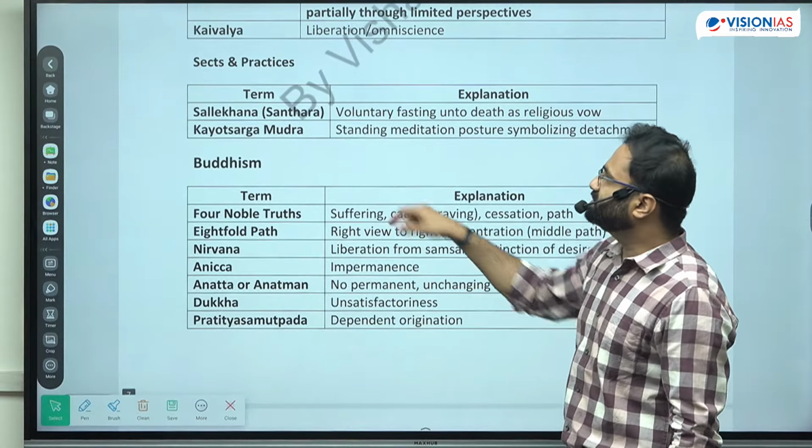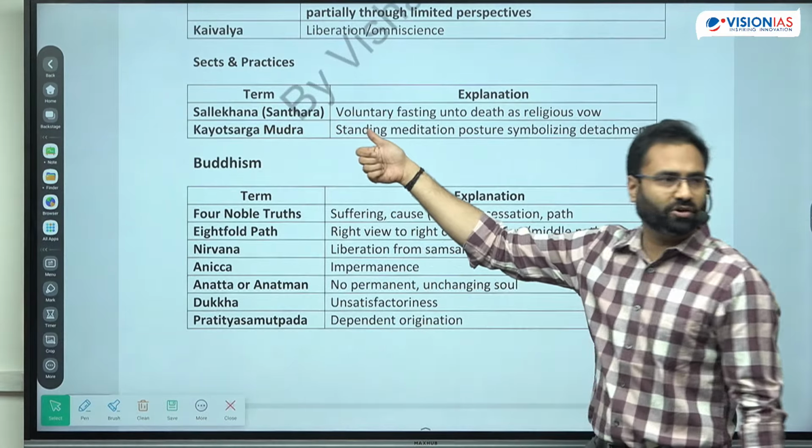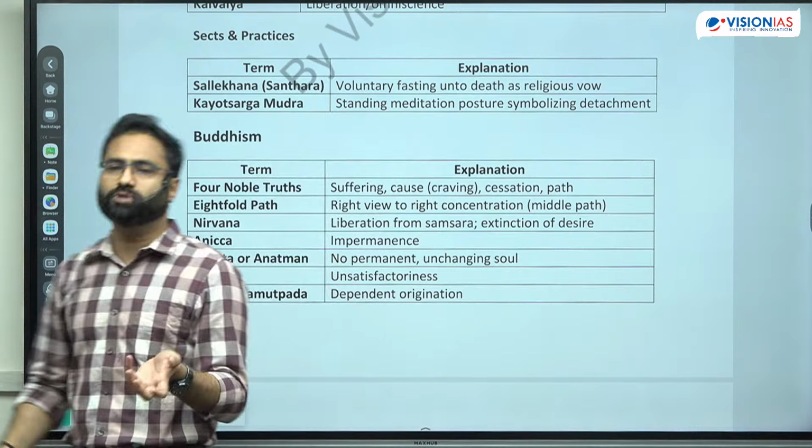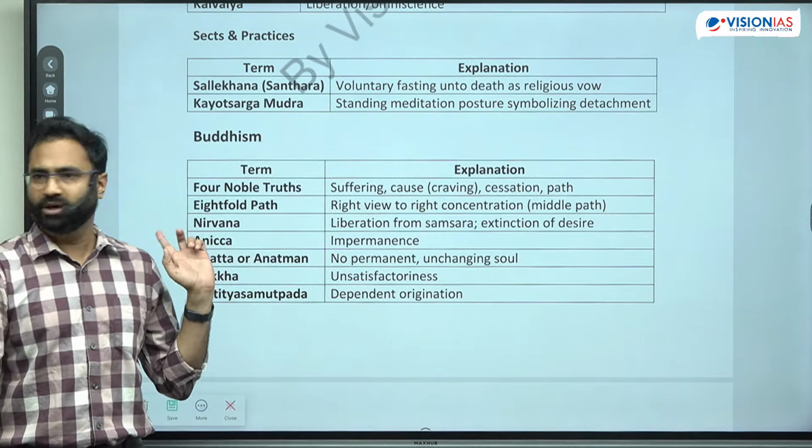Okay. Next there are certain practices like Sallekhana and Santhara. This is the extreme penance, meaning you relinquish everything, you stop having food and eventually you starve yourself to death. So that is the way to achieve the ultimate liberation. That is known as Sallekhana. And it is also said that Chandragupta Maurya also performed this extreme penance, right?